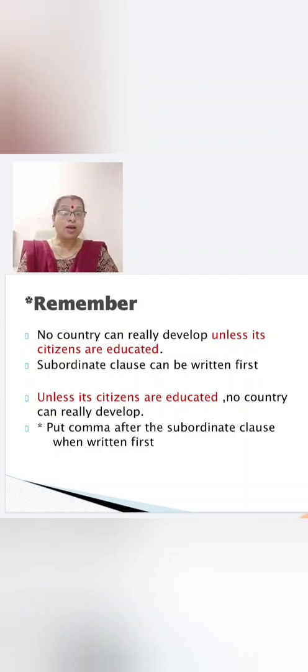Put comma after the subordinate clause when you write it first. Can you see the subordinate clause? Yes. Unless its citizens are educated, and then there is a comma. Okay. This comma is very important if you write the subordinate clause first and then the main clause in a complex sentence. Remember, children.